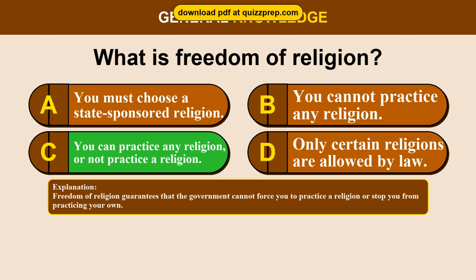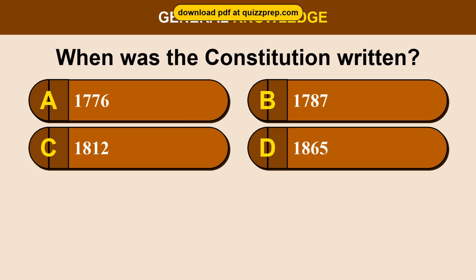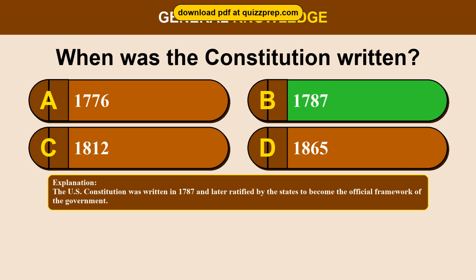Question 38. When was the Constitution written? Option A, 1776. Option B, 1787. Option C, 1812. Option D, 1865. The correct answer is option B, 1787. The U.S. Constitution was written in 1787 and later ratified by the states to become the official framework of the government.